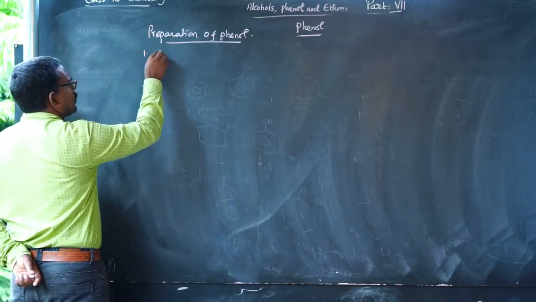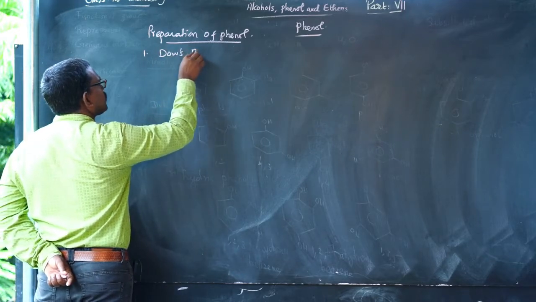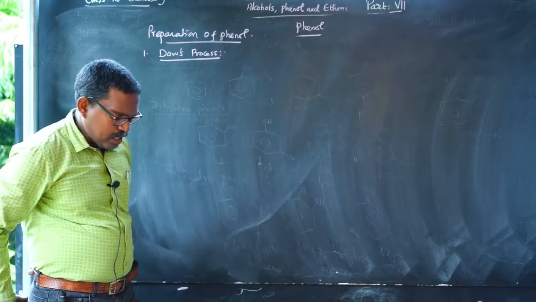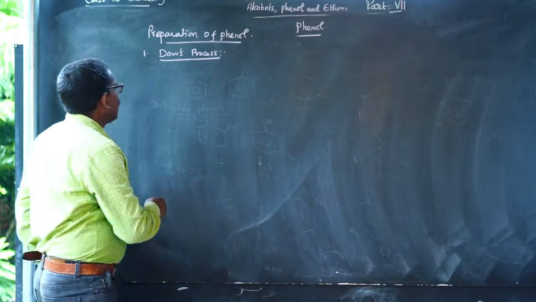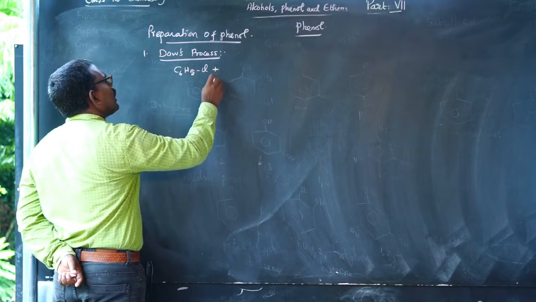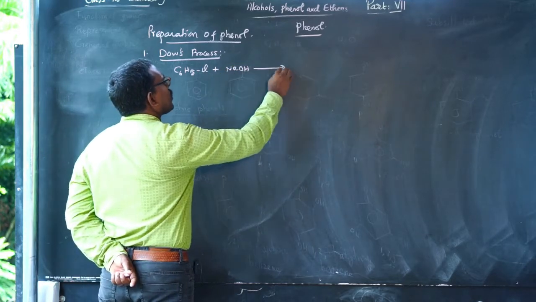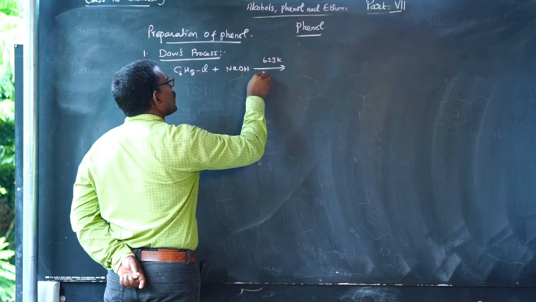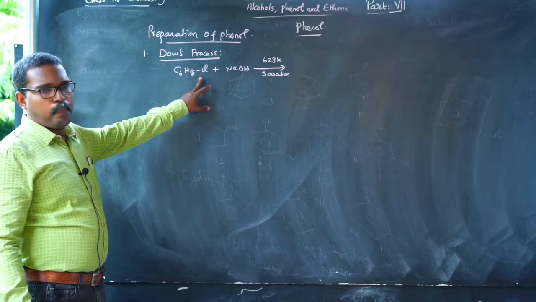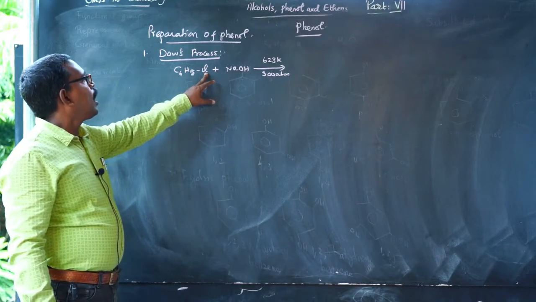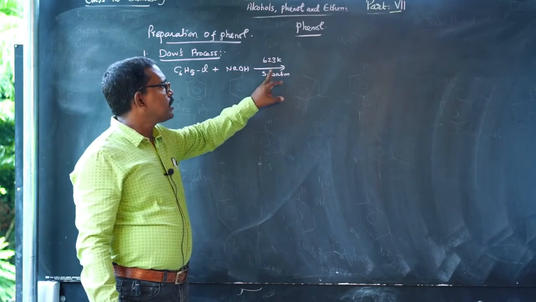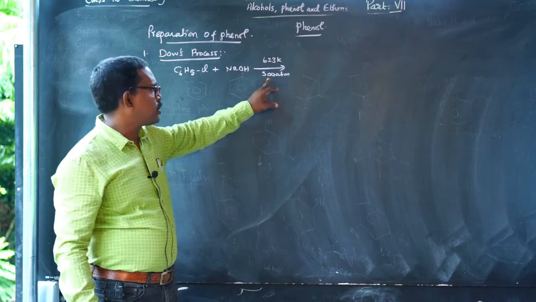First one is Dow's process. Preparation of phenol by Dow's process: chlorobenzene reacts with sodium hydroxide at 623 Kelvin and 300 atmospheric pressure.